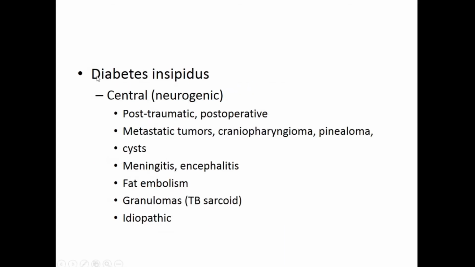Okay. Then there is another condition called diabetes insipidus. Okay. So diabetes insipidus is a central cause. Always remember, it is neurogenic. There could be two types, central and peripheral. So when it's neurogenic, it's usually after a trauma to the brain, or it could be post-surgery in the brain, and it can be a lot of tumors in the brain, metastatic tumors, craniopharyngioma of the brain, meningitis, all your neuroinfections. So all of these are mostly neurogenic conditions, okay, whether it be neuroinfections, tumors or trauma to the brain. So all of these can stimulate and cause diabetes insipidus, okay.